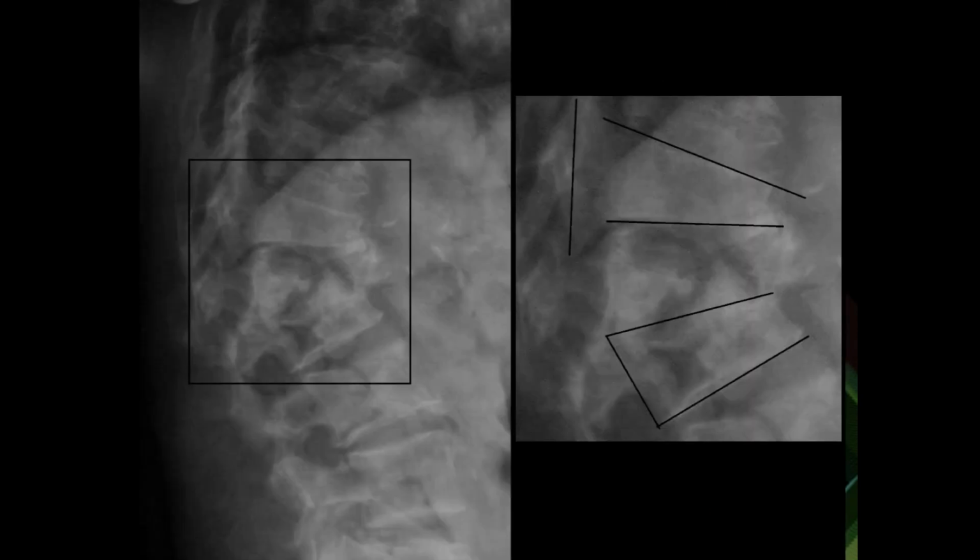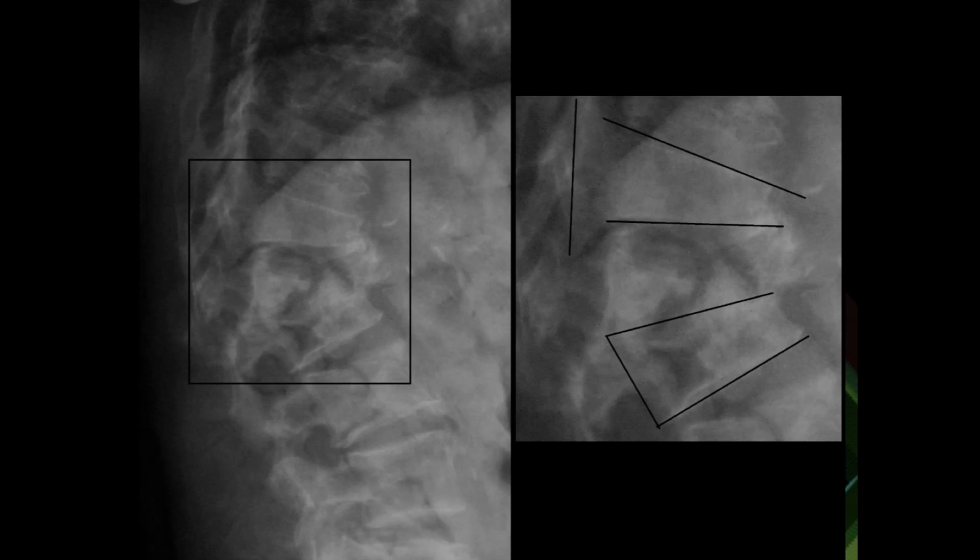This is an X-ray image of the lateral view of the vertebra. To your right, you are seeing an inset of the same image where I have drawn some lines. So that is what anterior wedge compression fracture looks like. So the vertebra have taken up sort of a triangular shape.